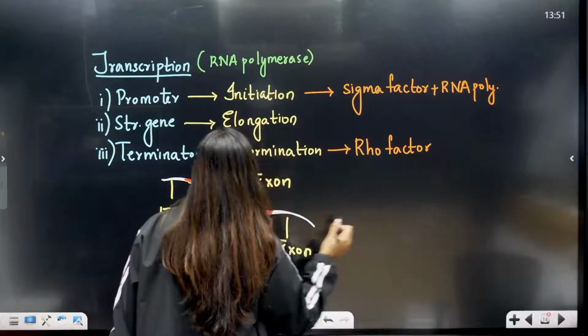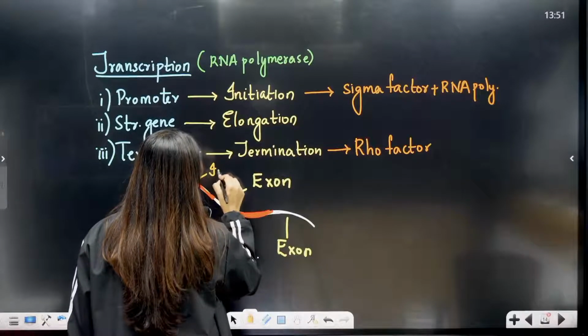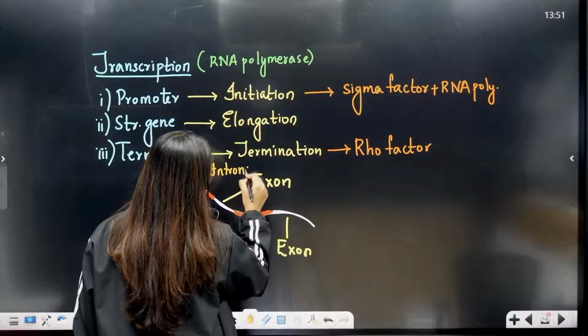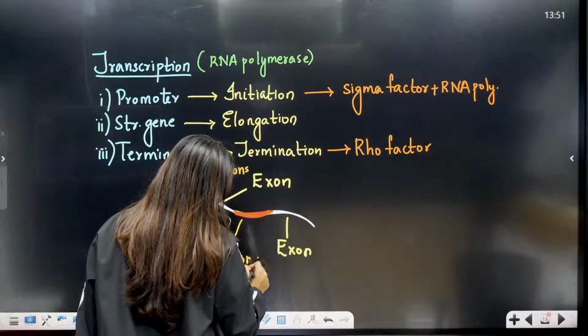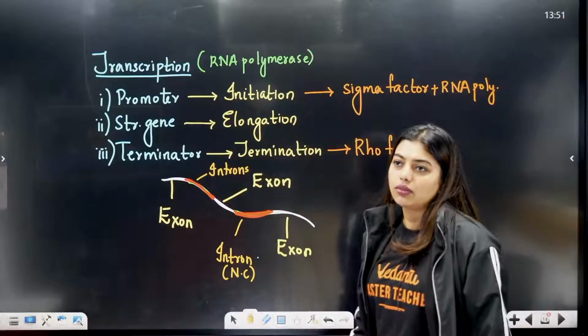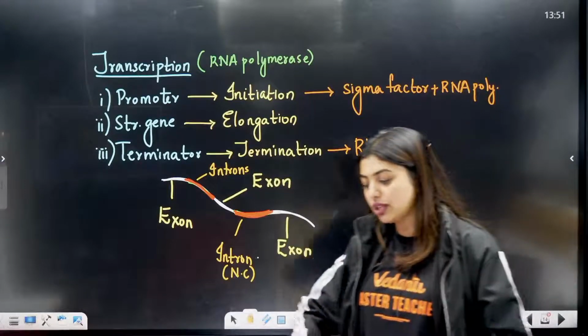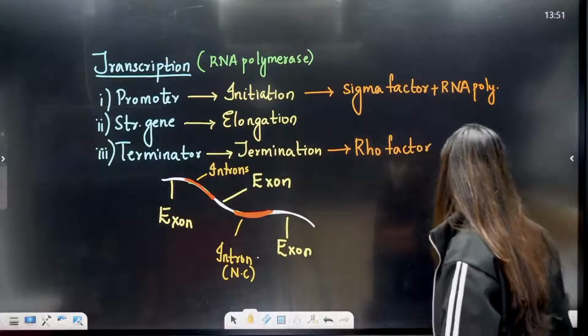The red indicates introns, which are not going to code. Introns are non-coding sequences. They are NC, that is non-coding. Now I don't want NC. Why do I need NC? I need to make sure that I'm going to get protein. What will I do with NC? So here they are telling about that.